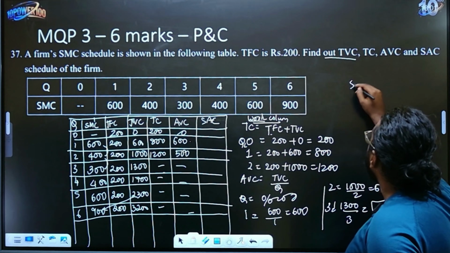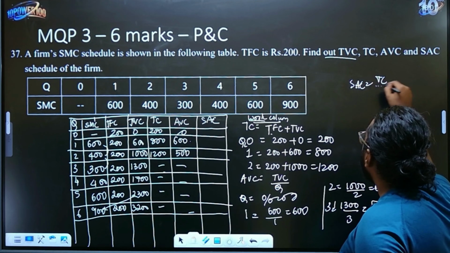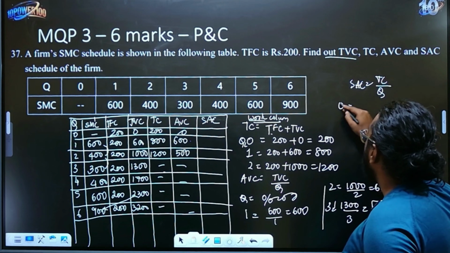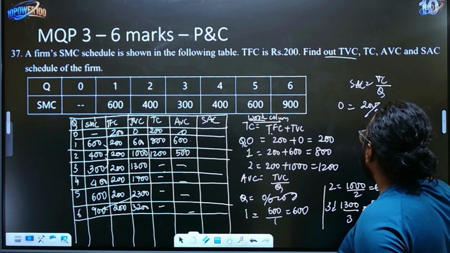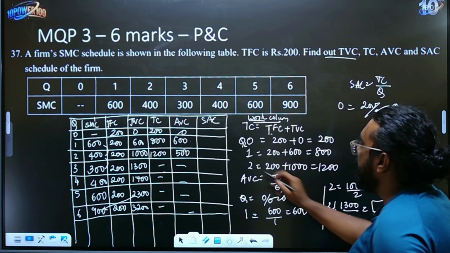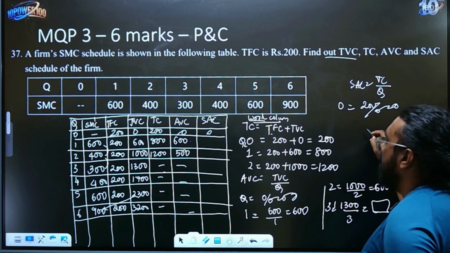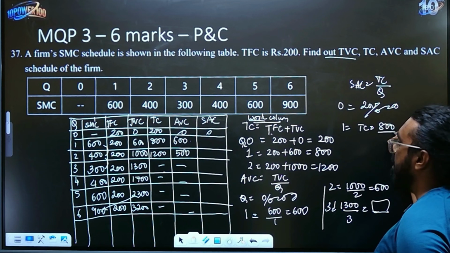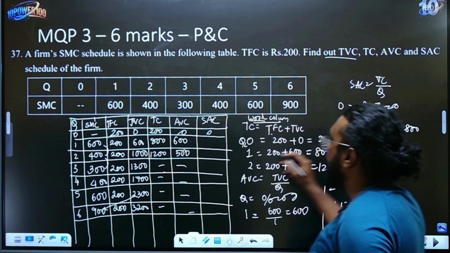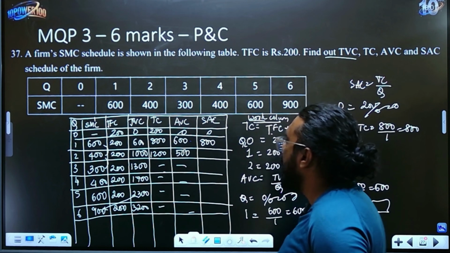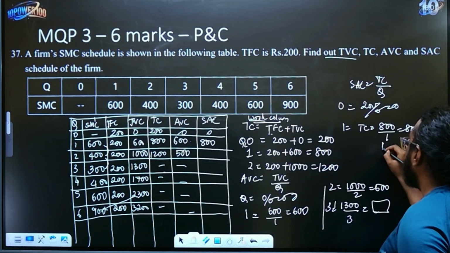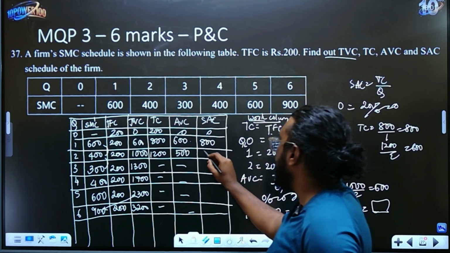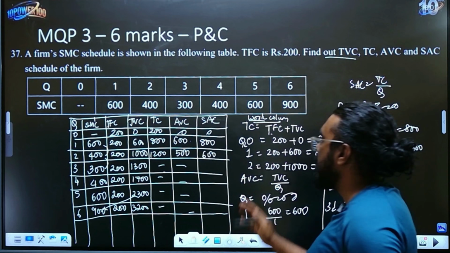The last one is SAC calculations, which is nothing but total cost divided by the quantity, right? So what's the total cost when it is 0? It is 200 divided by 0, which is null. Next, when it is 1, total cost is 800. 800 divided by 1 will be 800 again. Next, total cost is 1200 divided by 2, which is 600. So write 600, and so on and so forth.